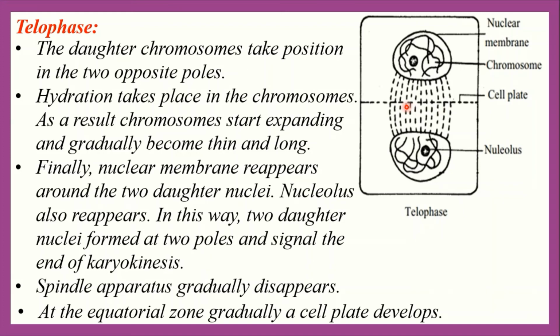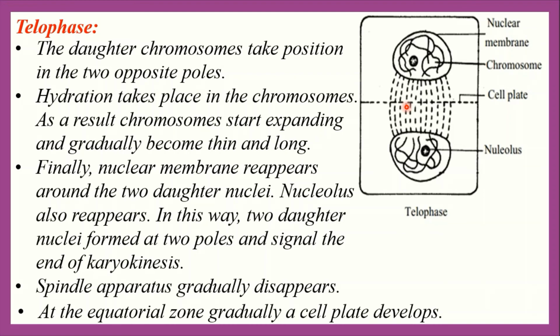So we can say that after finishing mitosis cell division, two daughter nuclei, that means two daughter cells, are formed which contain the same number of chromosomes as the mother cell. That is why this mitosis cell division is called equational division.